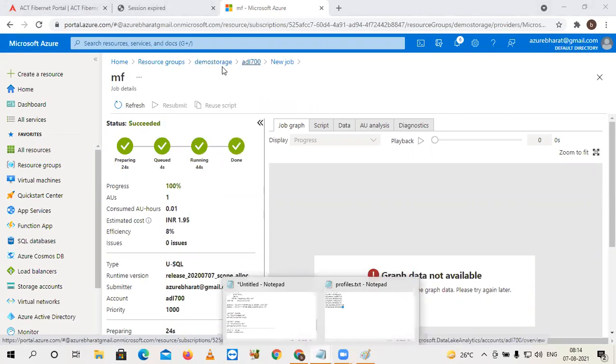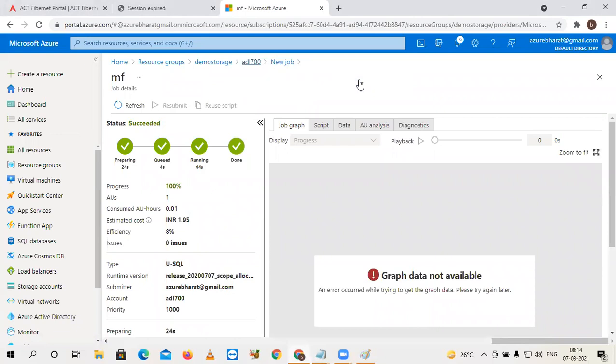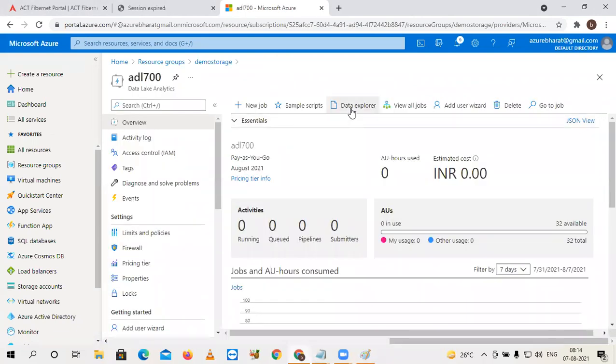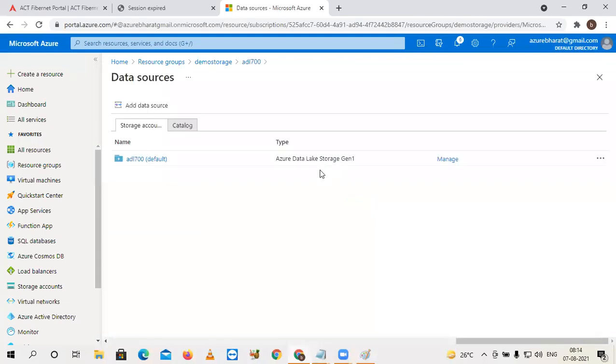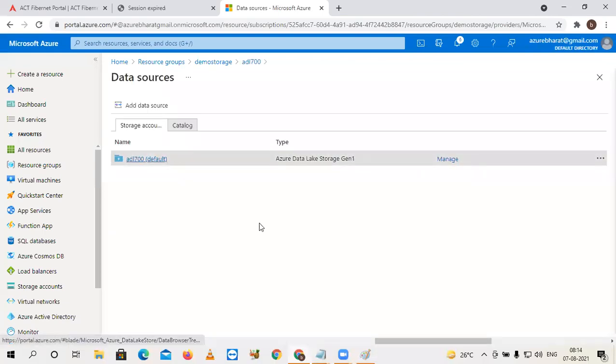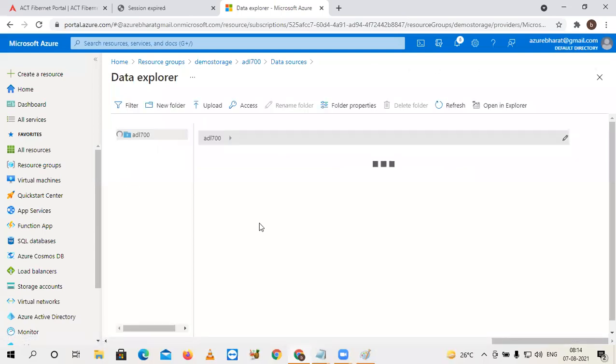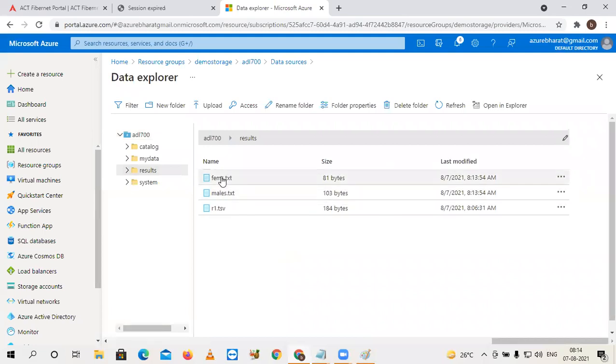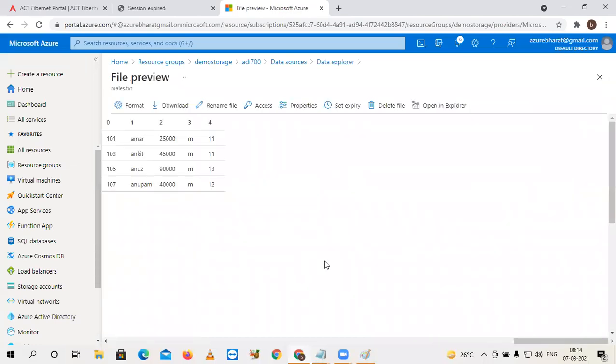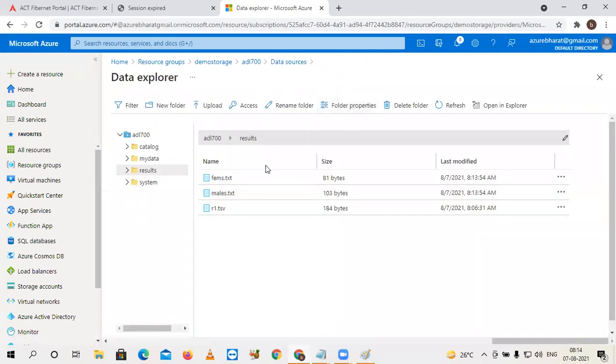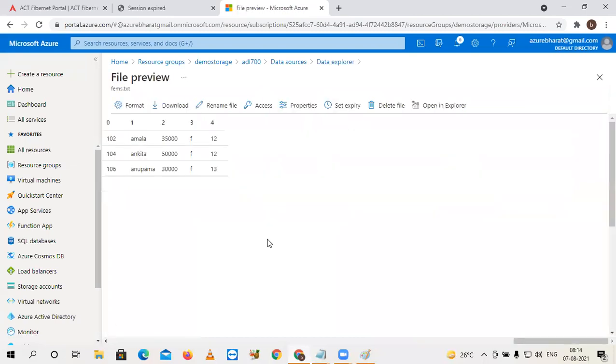How many output files are we expecting? Two separate output files. Okay, check this. Under results, you will find two output files. One is males and the second one is females. If you look at this, only males data is available. And if you check fems, only females data is available. But as it is, you have written this data, but you did not perform any transformations.